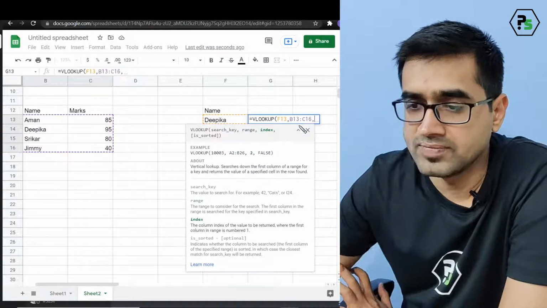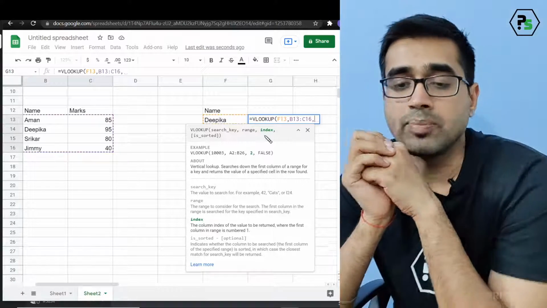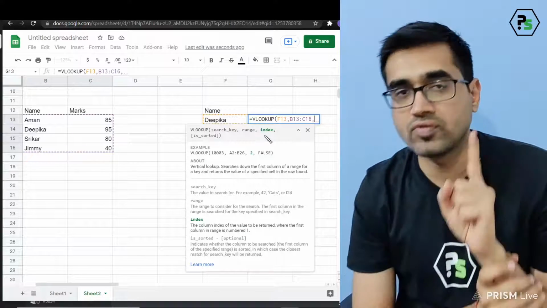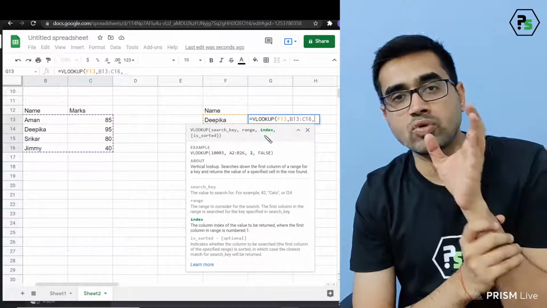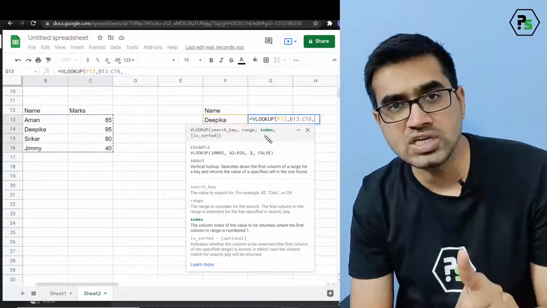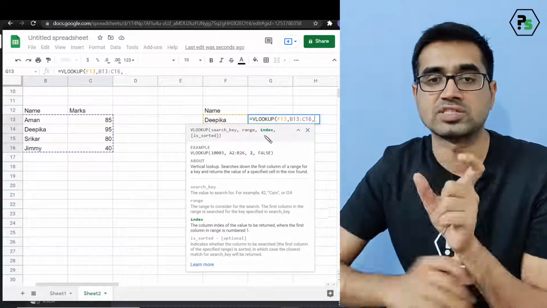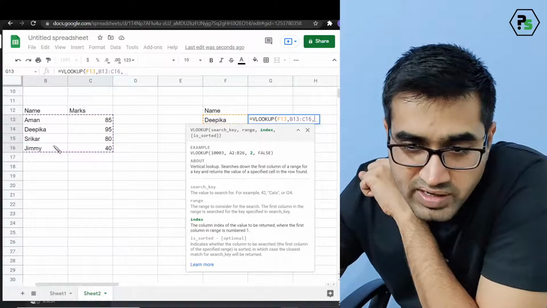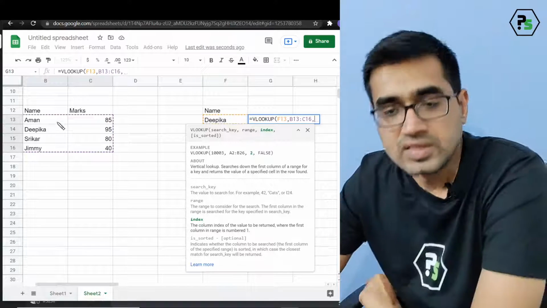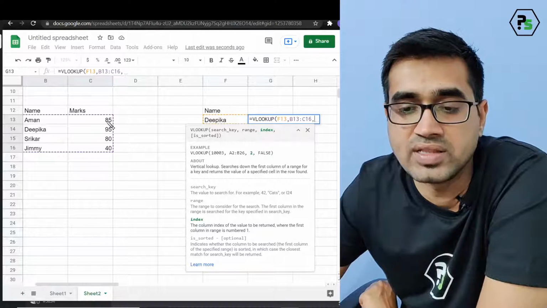Okay, comma. What is the index? Now index in VLOOKUP is the position of the column you want the data from. Listen carefully again. Index is the position of the column you want the data from, and the position will be calculated based on the range area or the range selection. Now we know that this is our range, the blue dotted box. This is our column 1 for the range, this is the column 2. Basically this is our index 1, this is the index 2.